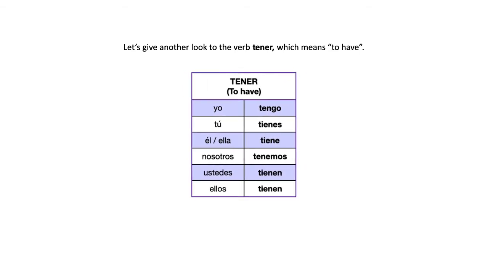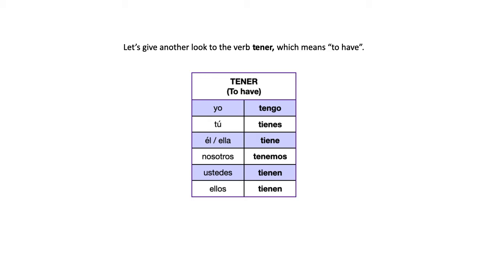Let's start by remembering what the verb tener looks like, right? I hope you remember that it means to have. So here is the conjugation table for the verb tener. Remember, on the top we have the infinitive.